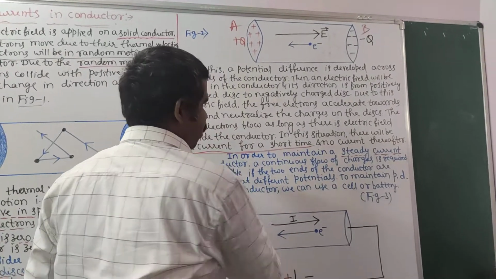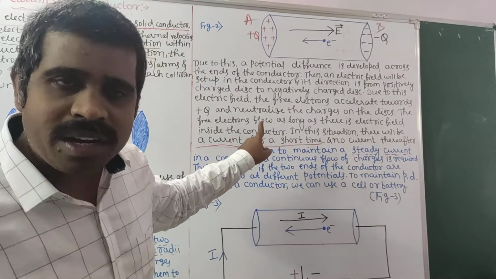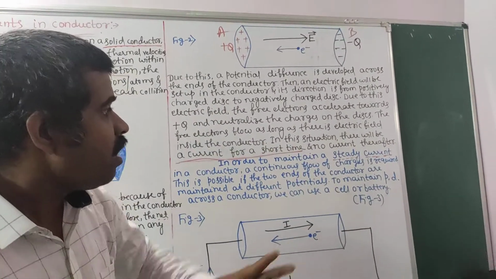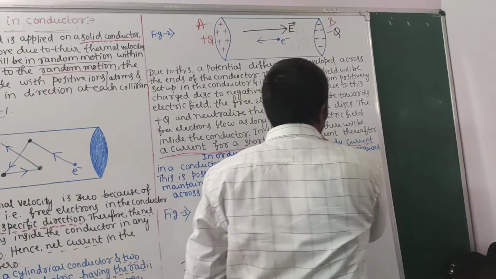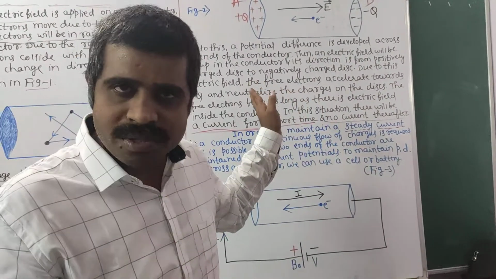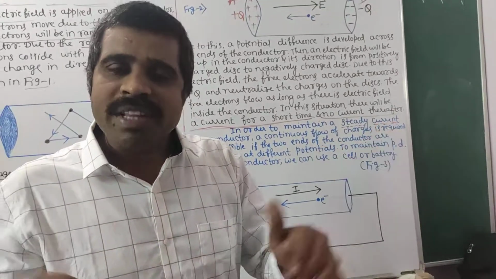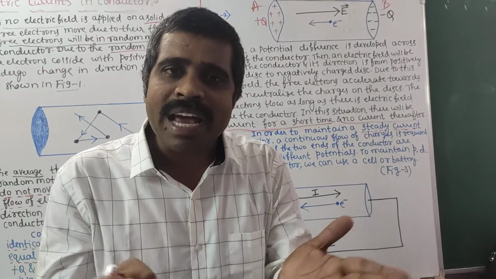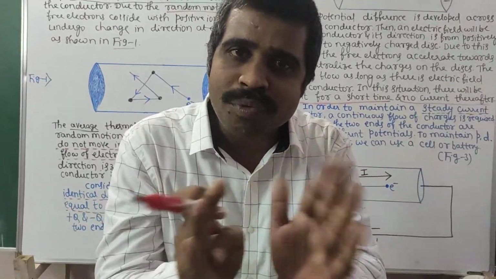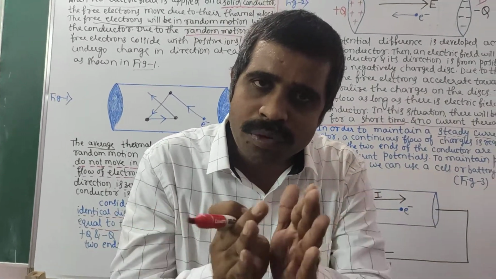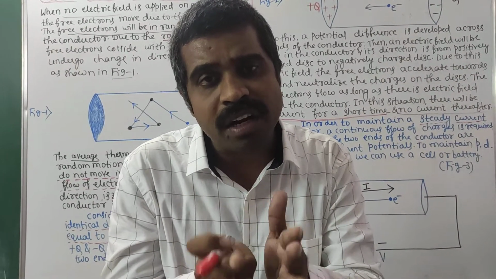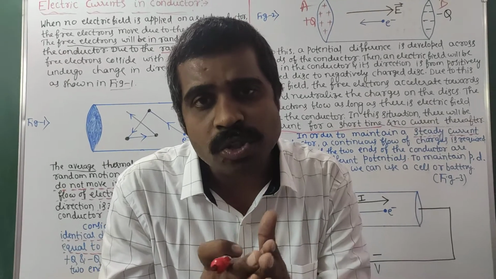This point you try to understand. In this situation, whatever current you are going to see through a conductor, that is for a short time and no current thereafter. Why is there no current thereafter? As soon as electrons migrate towards the positive side, they nullify it, they neutralize it. When they neutralize it, electric field disappears. As soon as electric field disappears, there is no further motion of free electrons. When there is no further motion of free electrons, current is also zero. That's why in this situation we can see current flowing through the conductor for a short time. After that there is no current.